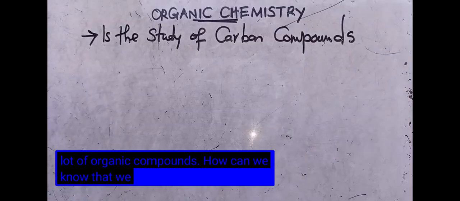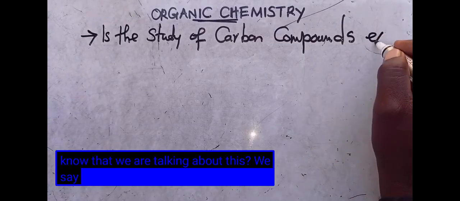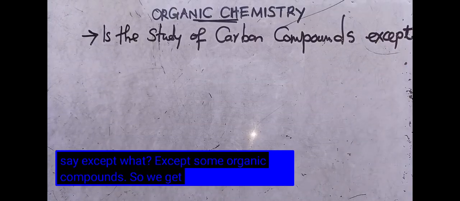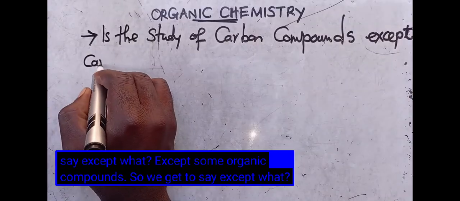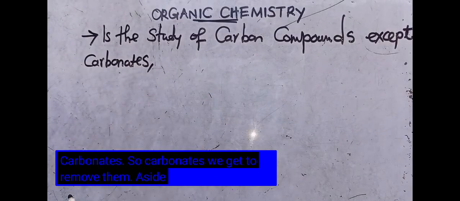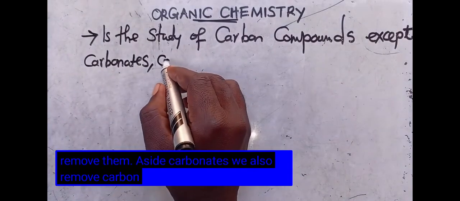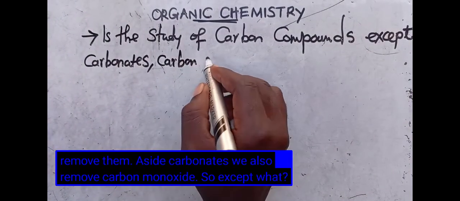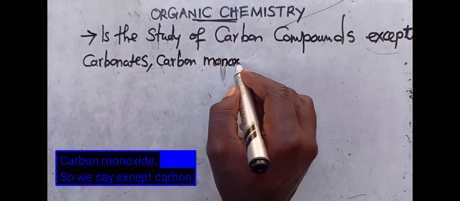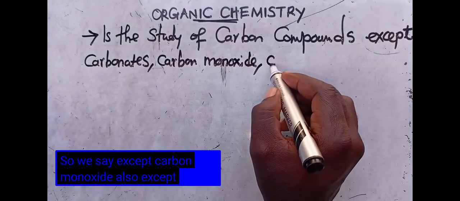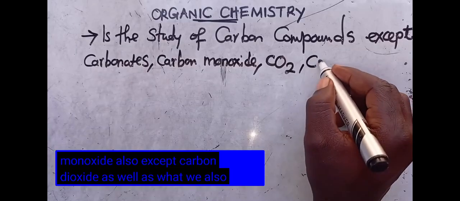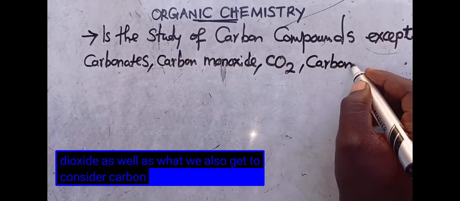How can we know that we are talking about this? We say except some organic compounds. Except carbonates, so carbonates we get to remove them. Aside from carbonates, we also remove carbon monoxide, and also carbon dioxide. We also get to consider carbon